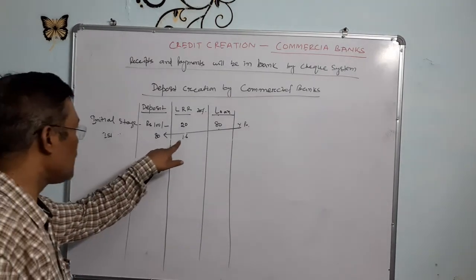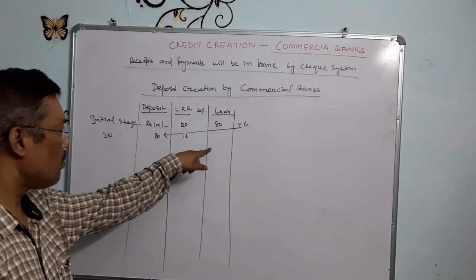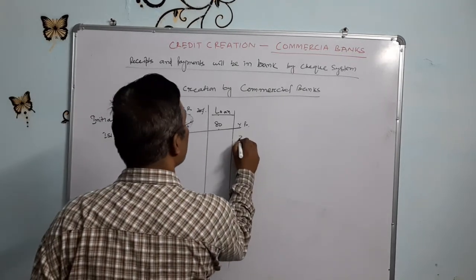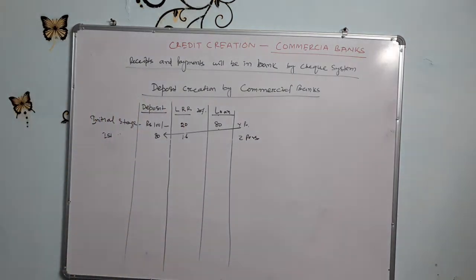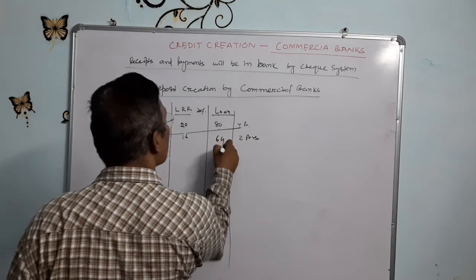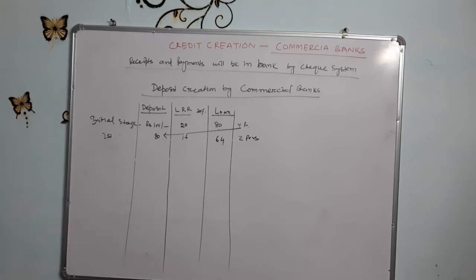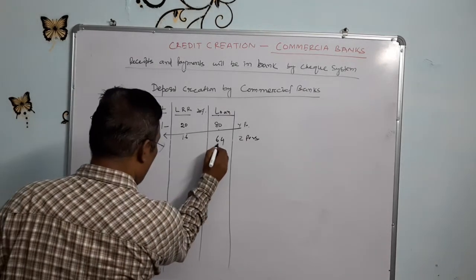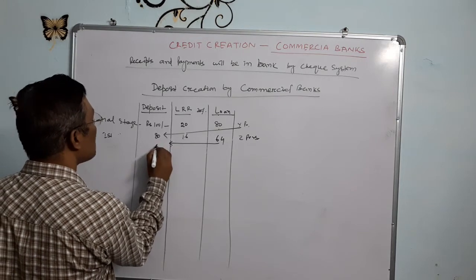16 rupees is to be reserved by the bank itself, and the remaining amount is to be given as a loan to another person, Z. And how much loan will person Z get? 80 minus 16 equal to 64 rupees. So this 64 rupees is taken by person Z, and that person again deposits it in the bank, that is, 64 rupees.